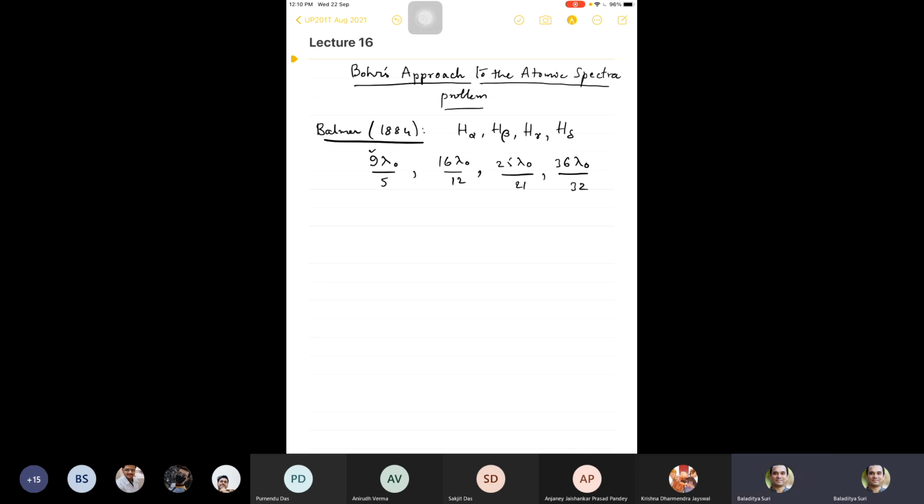So it was not very difficult to notice that the numerators were all perfect squares,